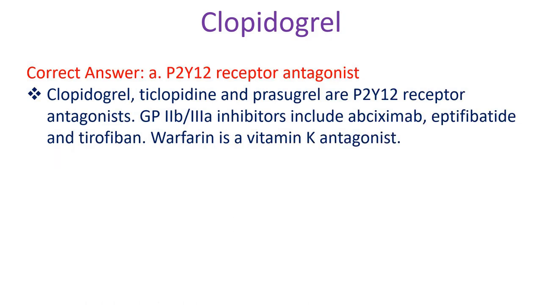Clopidogrel, ticlopidine and prasugrel are P2Y12 receptor antagonists. GP2B3A inhibitors include abciximab, eptifibatide and tirofiban. Warfarin is a vitamin K antagonist.